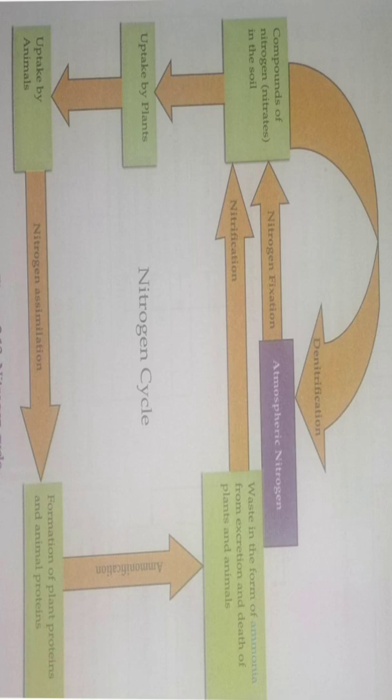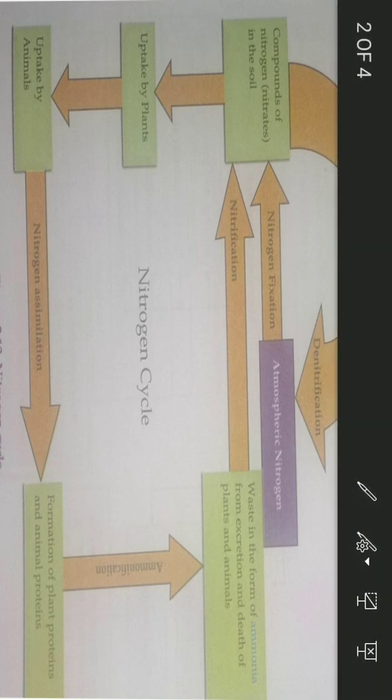So first, let us see atmospheric nitrogen. This is present in our nature. It is present in 78% volume in our atmosphere, and this is absorbed by the nitrogen fixing bacteria, and it is fixed in the soil in the form of compounds of nitrogen, that is nitrate in the soil.